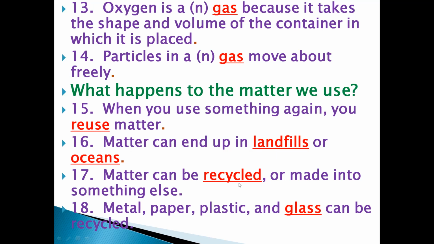Matter can be recycled. Answer is recycled or made into something else. Yes, we have seen how metal, paper, plastic, and glass are all recycled, to conserve the energy sources. Matter can be recycled or made into something else. The answer is recycled. To make into something else is recycling. Metal, paper, plastic, and glass can be recycled. The answer is glass.